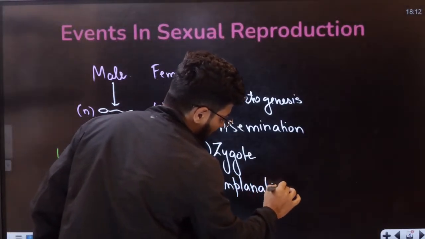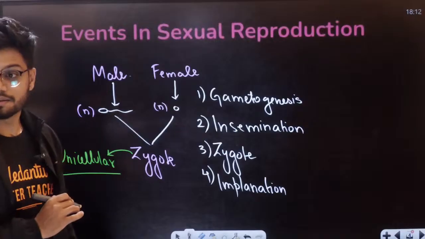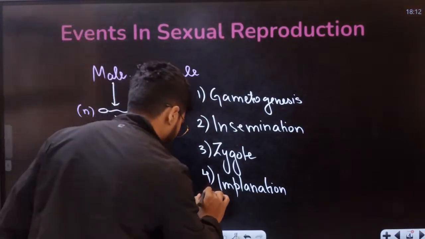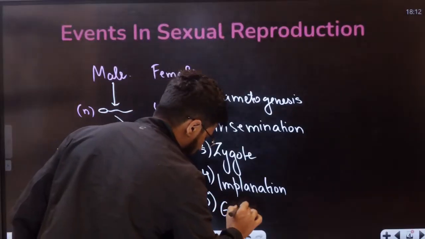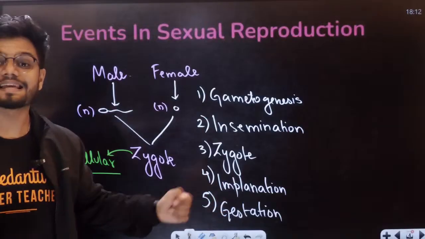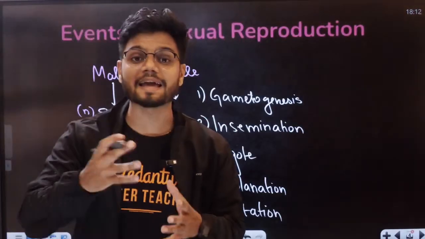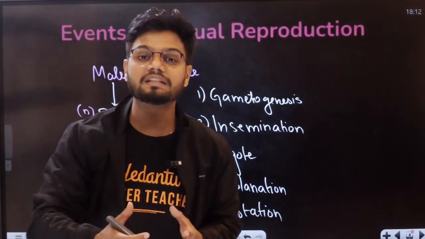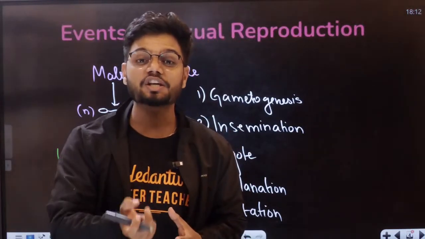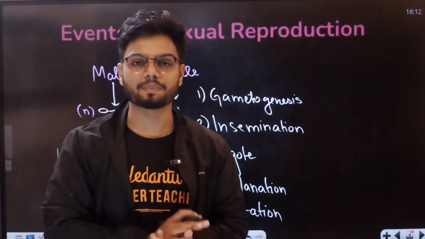Then we have implantation, students. Implantation happens after that. Then we have gestation. Gestation is basically the 9 months in the case of humans, the development of a baby from start to end. The entire thing is called the gestation period of 9 months in the case of humans.